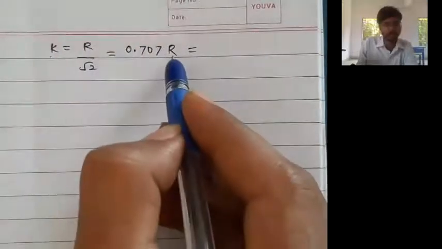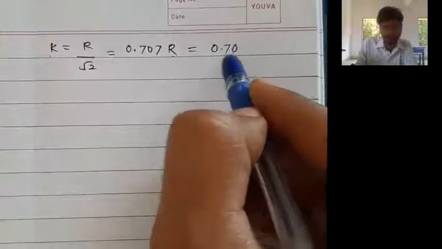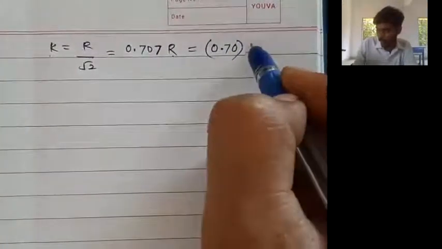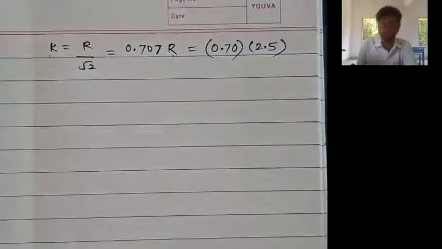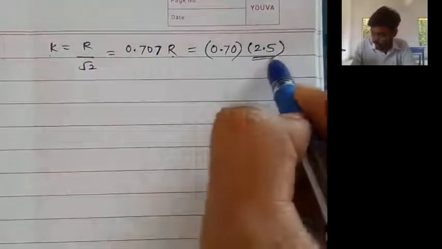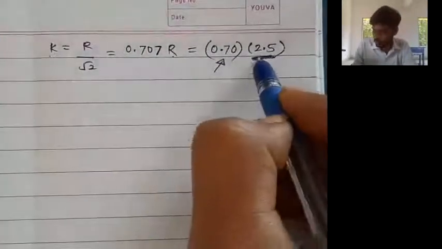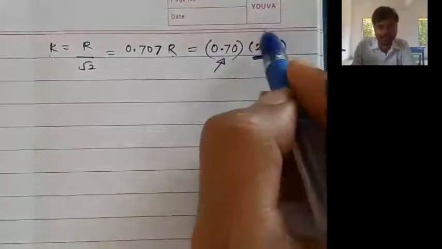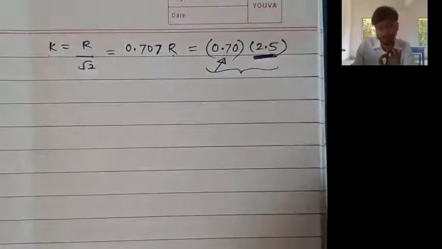So value of r we will use in centimeter. So 0.707 or approximately 0.70, no problem. This 7 you can just neglect. Into r. R is given to us as 2.5 centimeter. Now this 2.5 is being multiplied by a value which is less than 1. So the final answer of this multiplication is going to be less than 2.5.